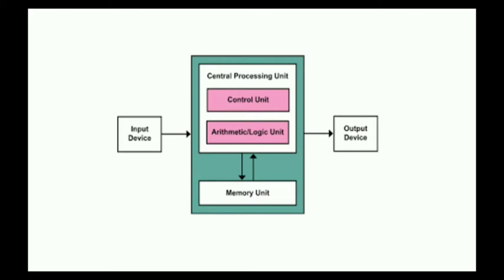So input device gives the input to the CPU. CPU processes that input and gives the output on the output device. Like for example calculator, if we type input 5 plus 10, so this is input. It will go to the central processing unit. Central processing unit will process that input and do the operation of addition, and then it gives to the output device, that is 15 is the result. So we first give the input and then CPU will process that input and then output device will show that output.